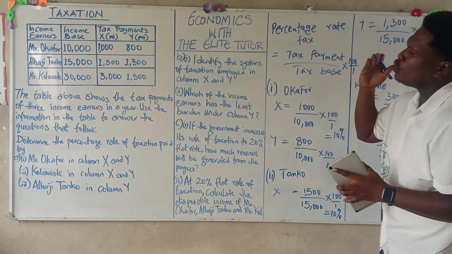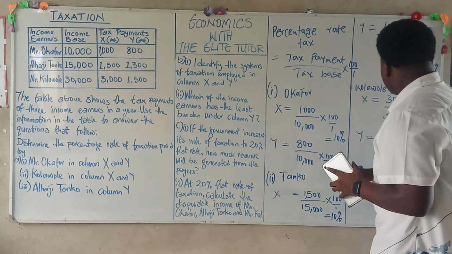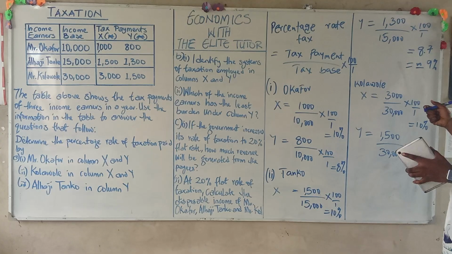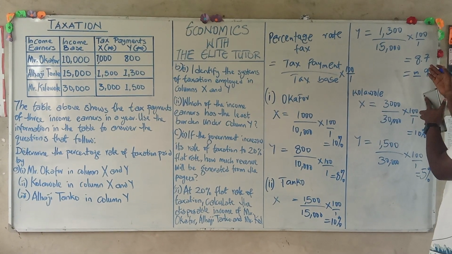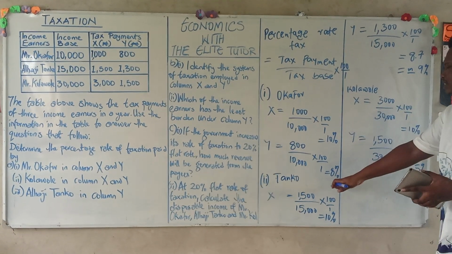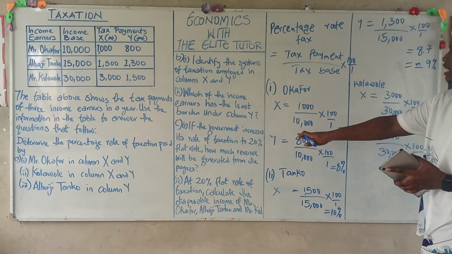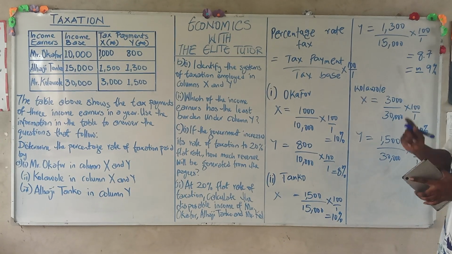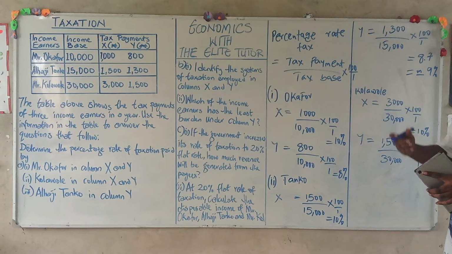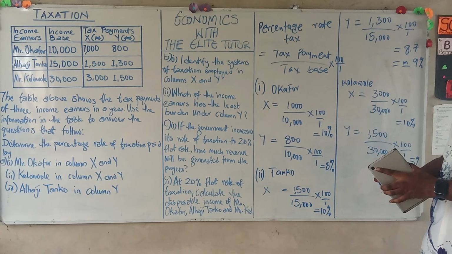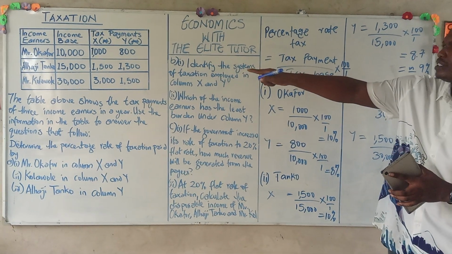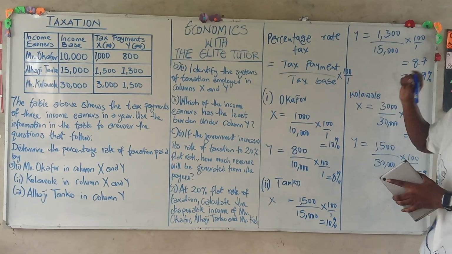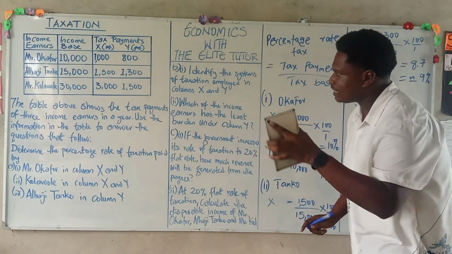And also if you look at Mr. Tanko, when it was 15,000, he was paying what? Don't forget this 9% is an approximate value. He was paying about 8.7%, which is not too far from the previous one, at 10,000, which is 8%. So we can't call this a progressive, neither can we call it a proportional. Because progressive, as the income is increasing, the tax rate is increasing. Because when it increased to 30,000, it was paying lower. So the best system of tax that is employed here is a regressive system of tax.